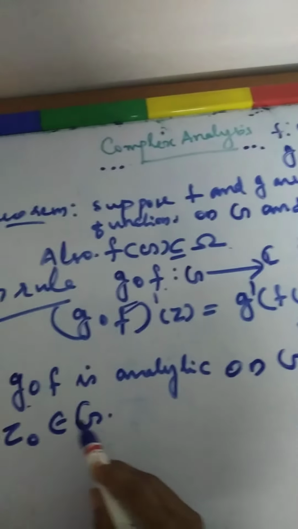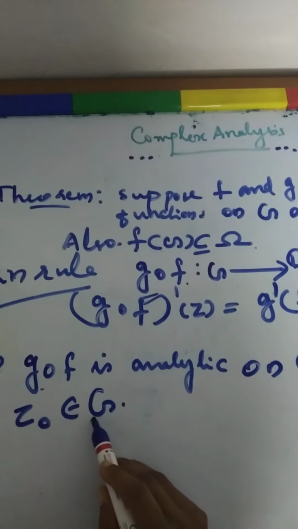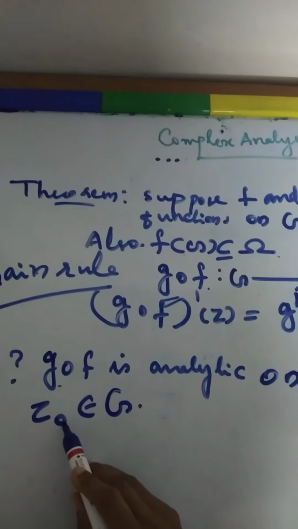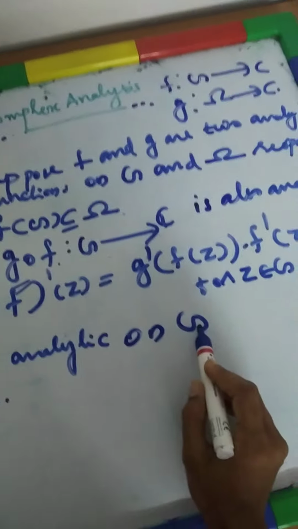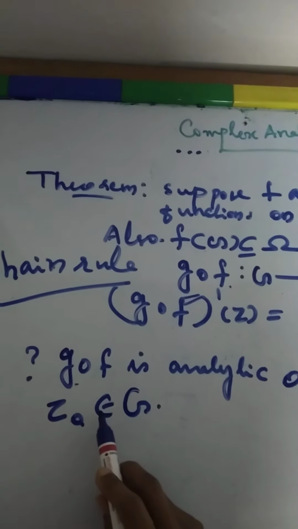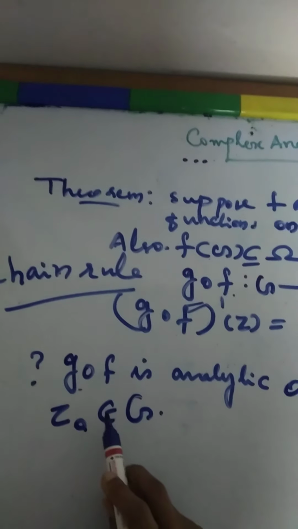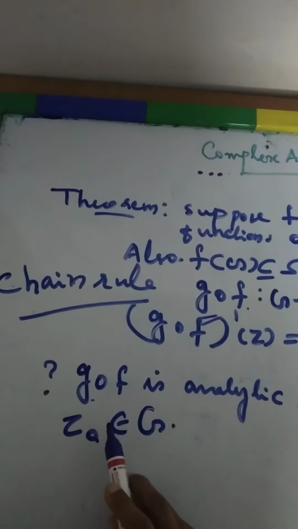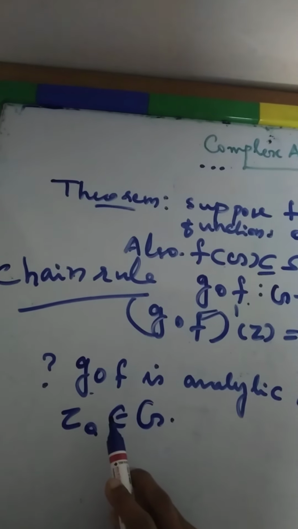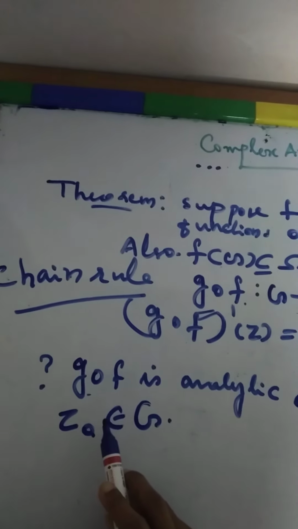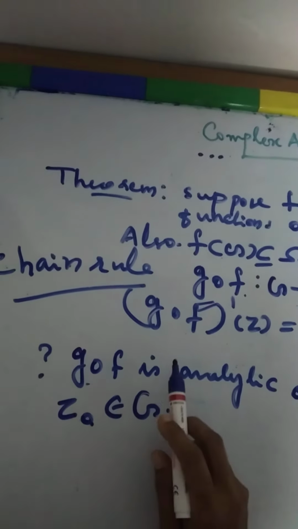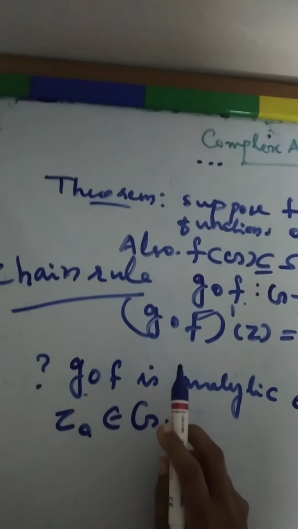So we take an arbitrary point z0 from G. To prove g composition f is analytic at this point, this is a set, this is a point. When can we say that a function is analytic at a point? A function is analytic at a point if we can find at least one neighborhood for that point, and at each point of that neighborhood the function has a derivative.